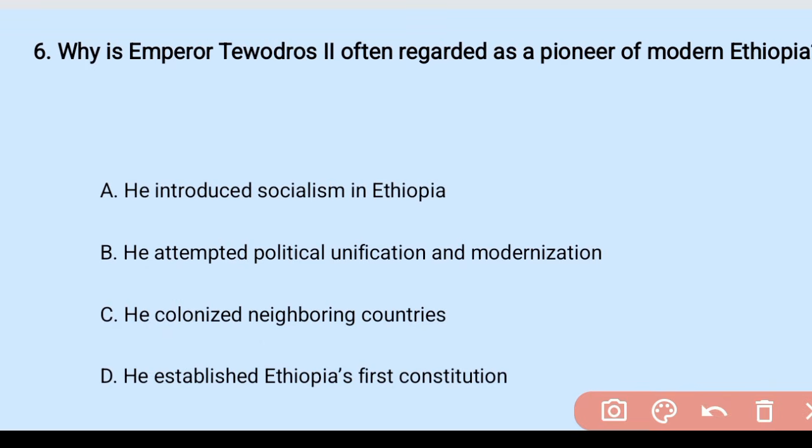Okay. Number 6. Why is Emperor Tewodros II often regarded as a pioneer of modern Ethiopia? A. He introduced socialism in Ethiopia. B. He attempted political unification and modernization. C. He colonized neighboring countries. And D. He established Ethiopia's first constitution.